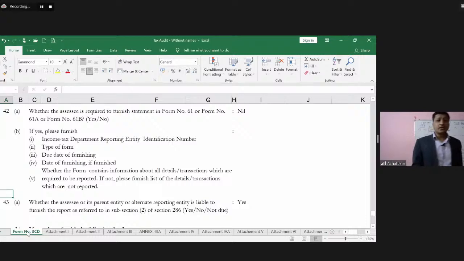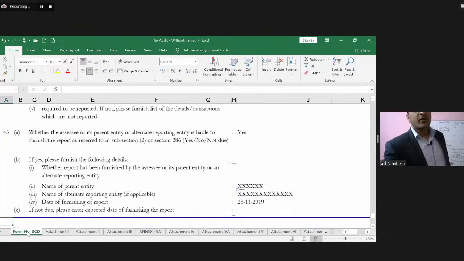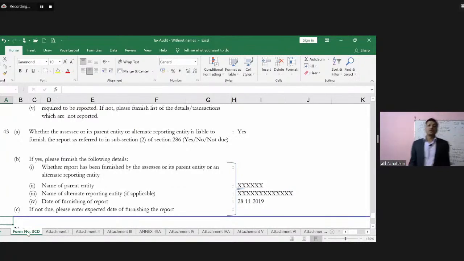whether the assessee or its parent entity or alternate reporting entity is liable to furnish report as referred to in section 286, and in respect of this, the report has been furnished by the assessee or its parent entity or not, name of the parent entity, name of alternate reporting entity if that is the case, and date of furnishing of report. If this is not due, what's the expected date by which this is required to be furnished.